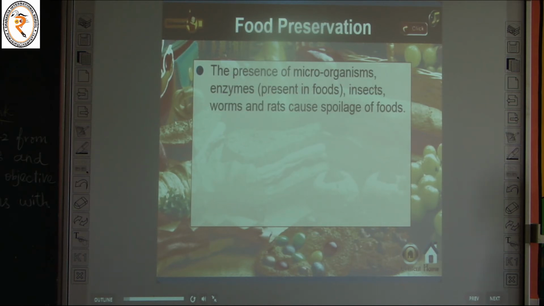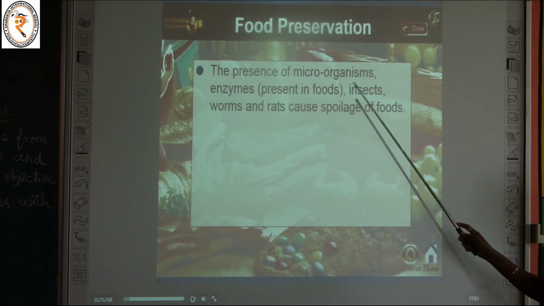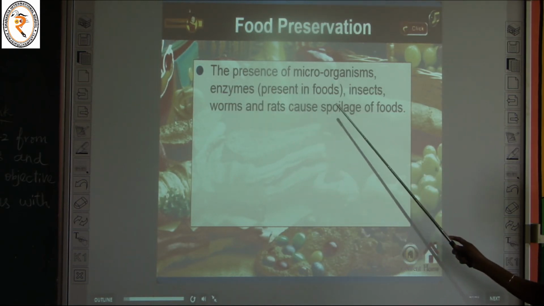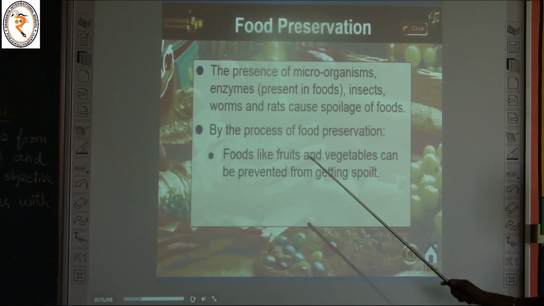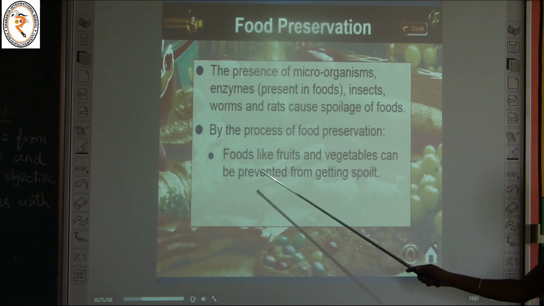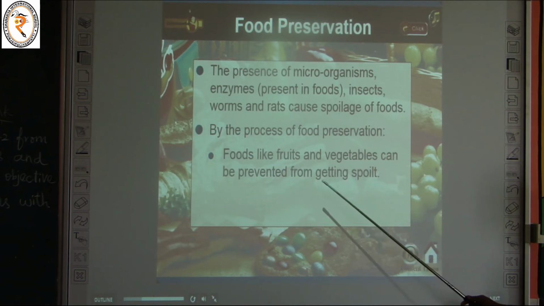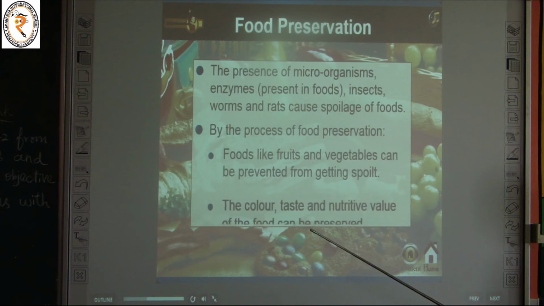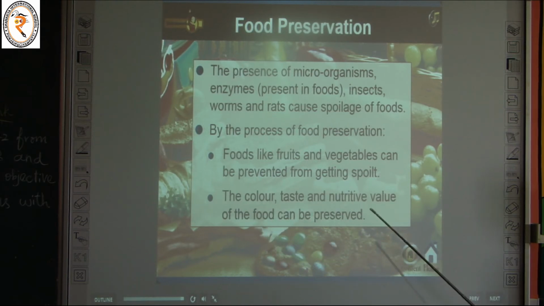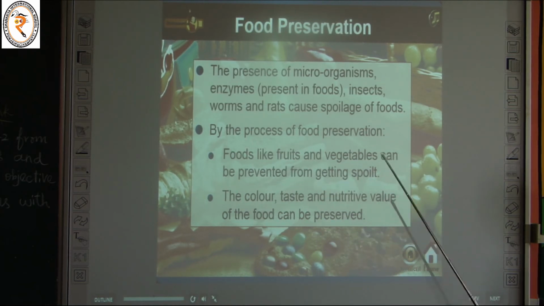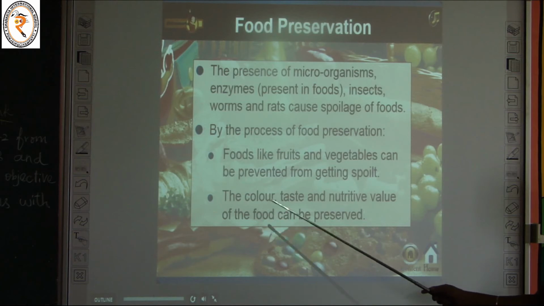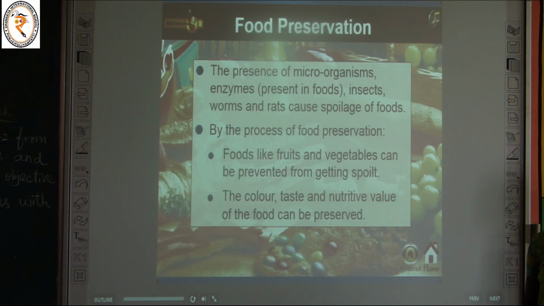So what is called food preservation? The presence of microorganisms, enzymes present in food, insects, worms and rats cause spoilage of food. So by the process of food preservation, foods like fruits and vegetables can be prevented from getting spoiled. The color, taste and nutritive value of the food can be preserved. So if we preserve the food, what are the advantages? The color, taste and nutritive value of the food can be preserved. So these are all the uses of food preservation.